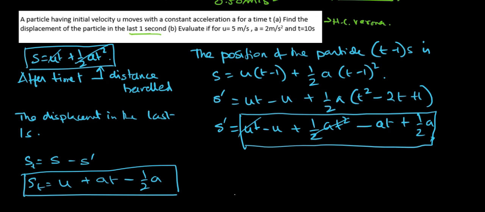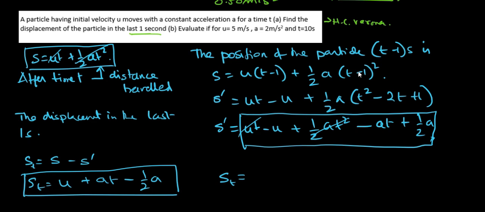Now if we were to evaluate, if you have been given the values u is equal to 5 meter per second, a is 2 meter per second square and t is 10, so what will this value be? If we just put the values here, this will be 5 meter per second. This one will obviously be in 1 second, right? Displacement in the last 1 second.